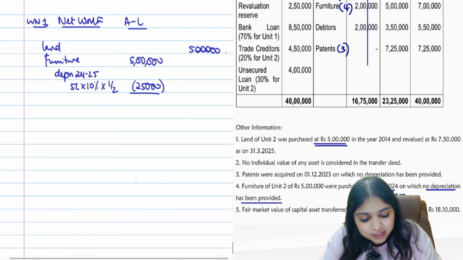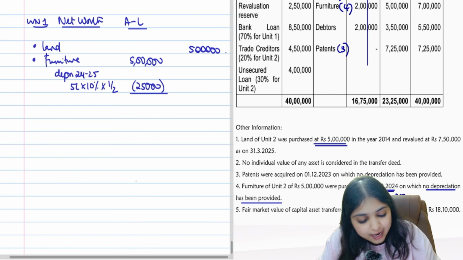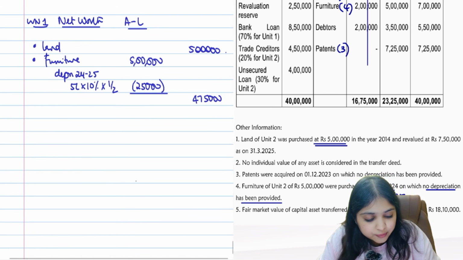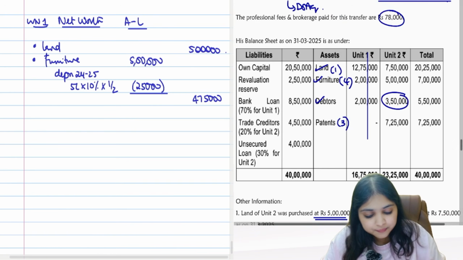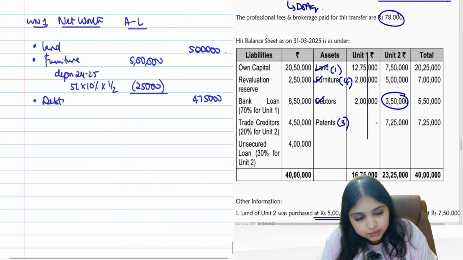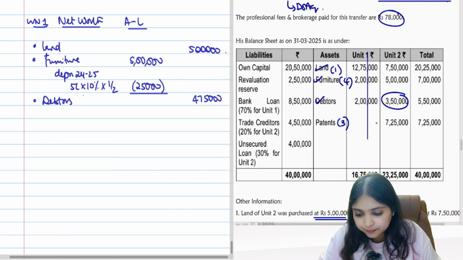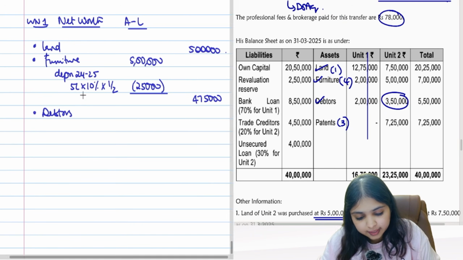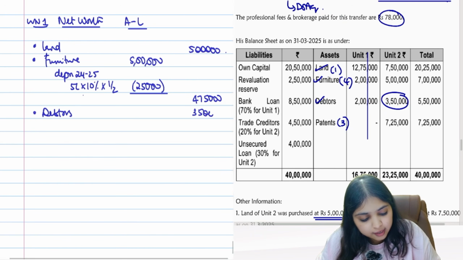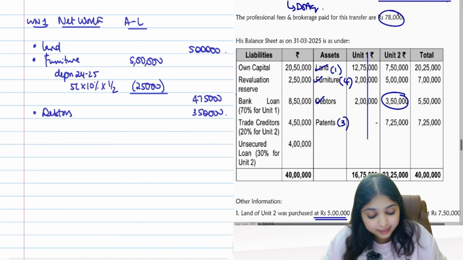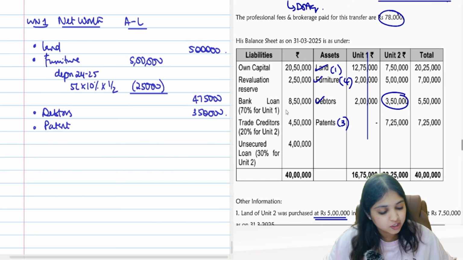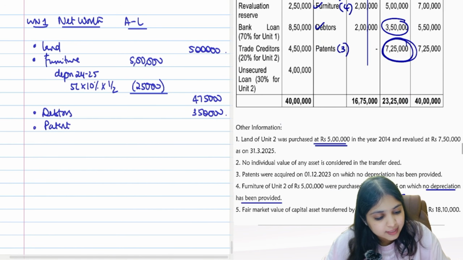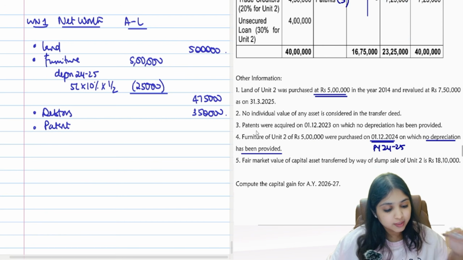So for furniture, what WDV should I take? I should take 4,75,000. This was simple. Then debtors. For debtors, there is no adjustment. So I'll take 3,50,000 as it is, whatever they have given me. Debtors, 3,50,000. Then patent. For patent, we have an adjustment. We have already identified adjustment number 3. So patent is 7,25,000. Let's see what they are saying.